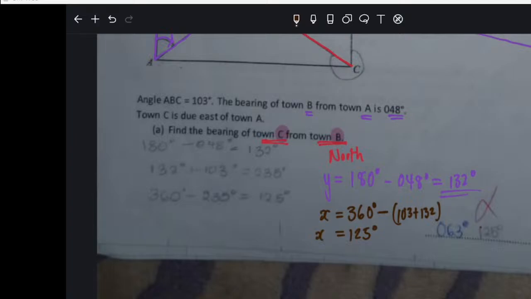Do you see now where you get the 125, the real correct one? Do you see?